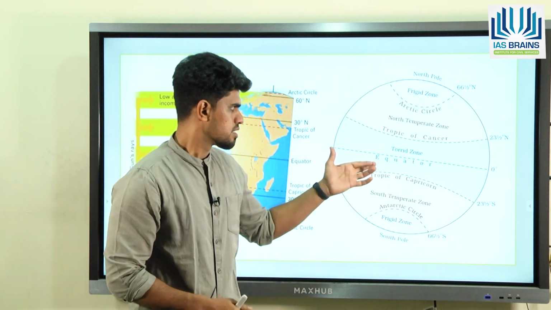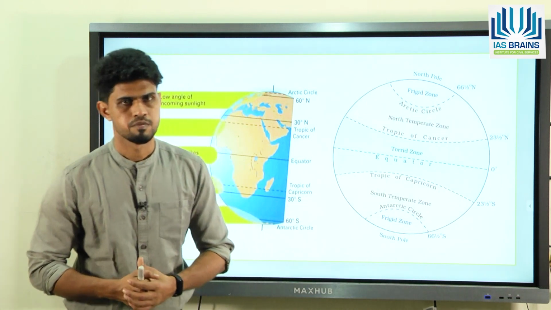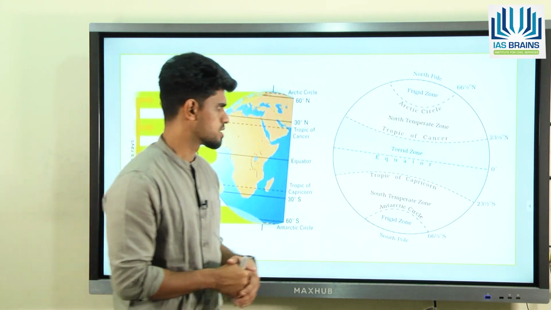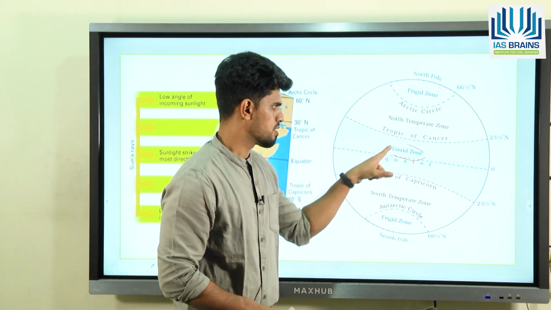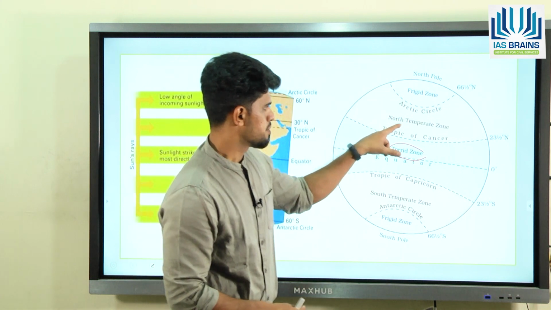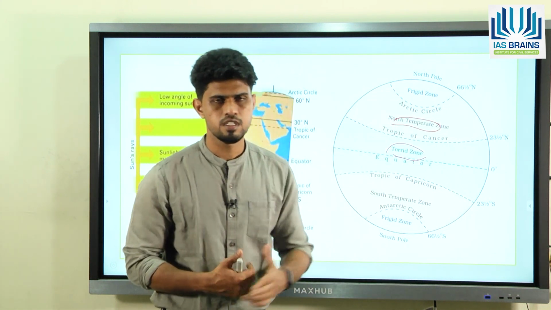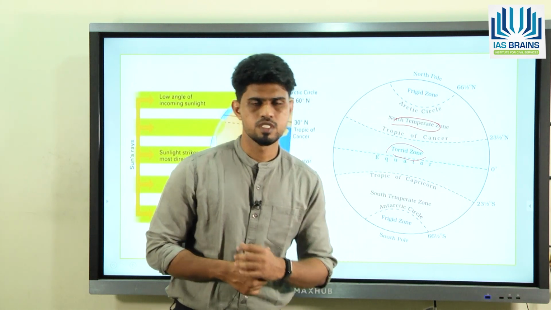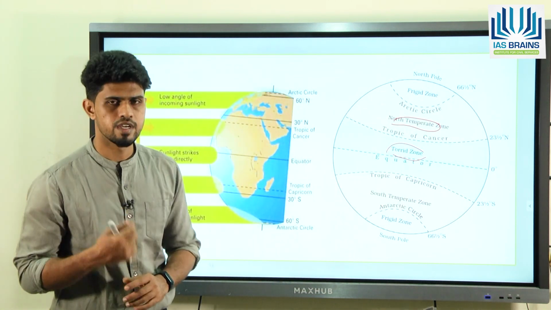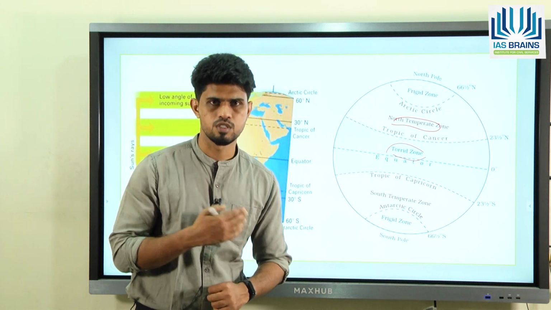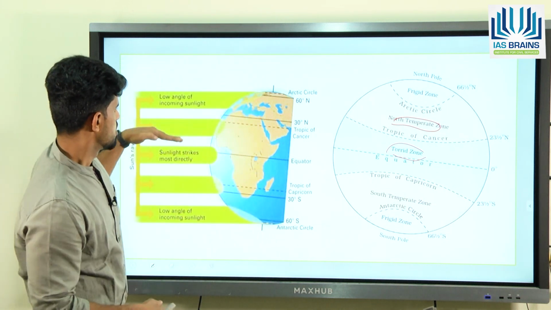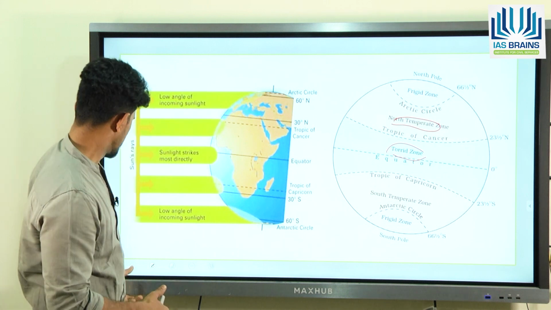These are the zones that have been classified based on the amount of insolation received. I was already discussing these things. This is called the tropical zone or torrid zone. This is called the temperate zone, and since it is in the northern region, northern temperate zone, southern temperate zone, then we have the frigid zone, which is referred to as the polar zone, where the land is basically frozen throughout the year. So this is what the sun rays do in different parts of the earth.